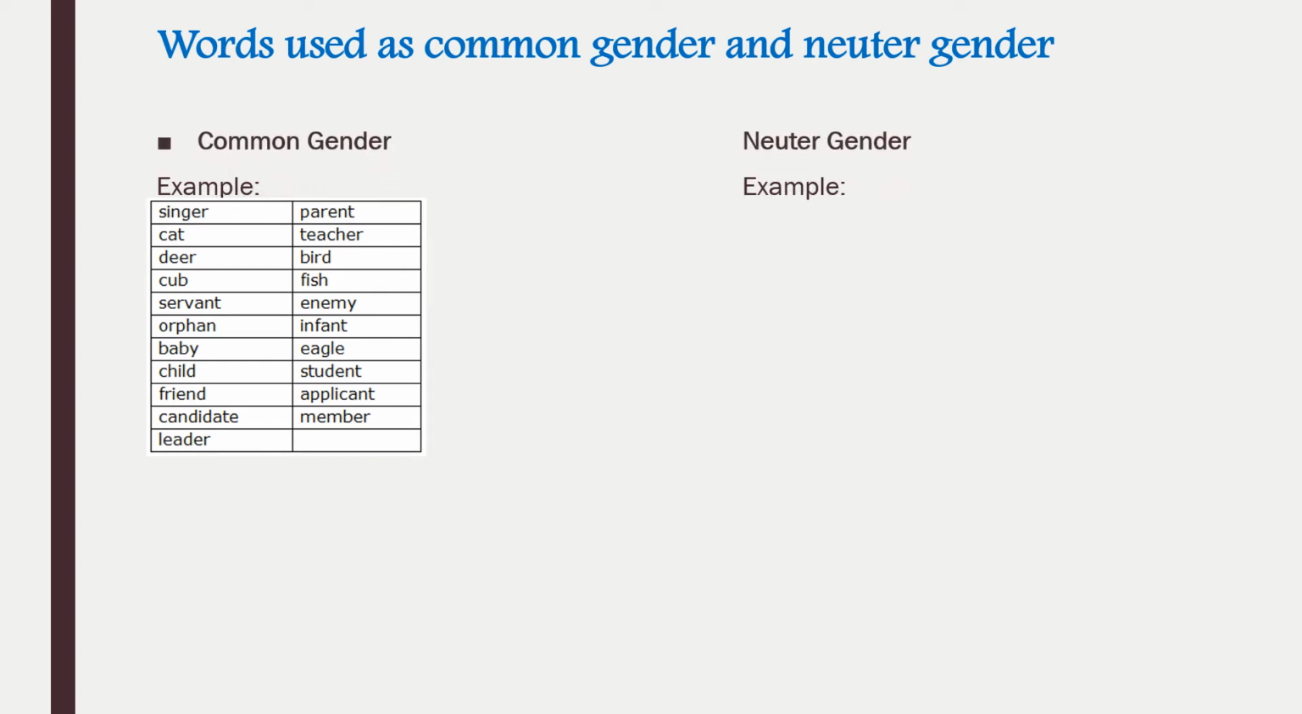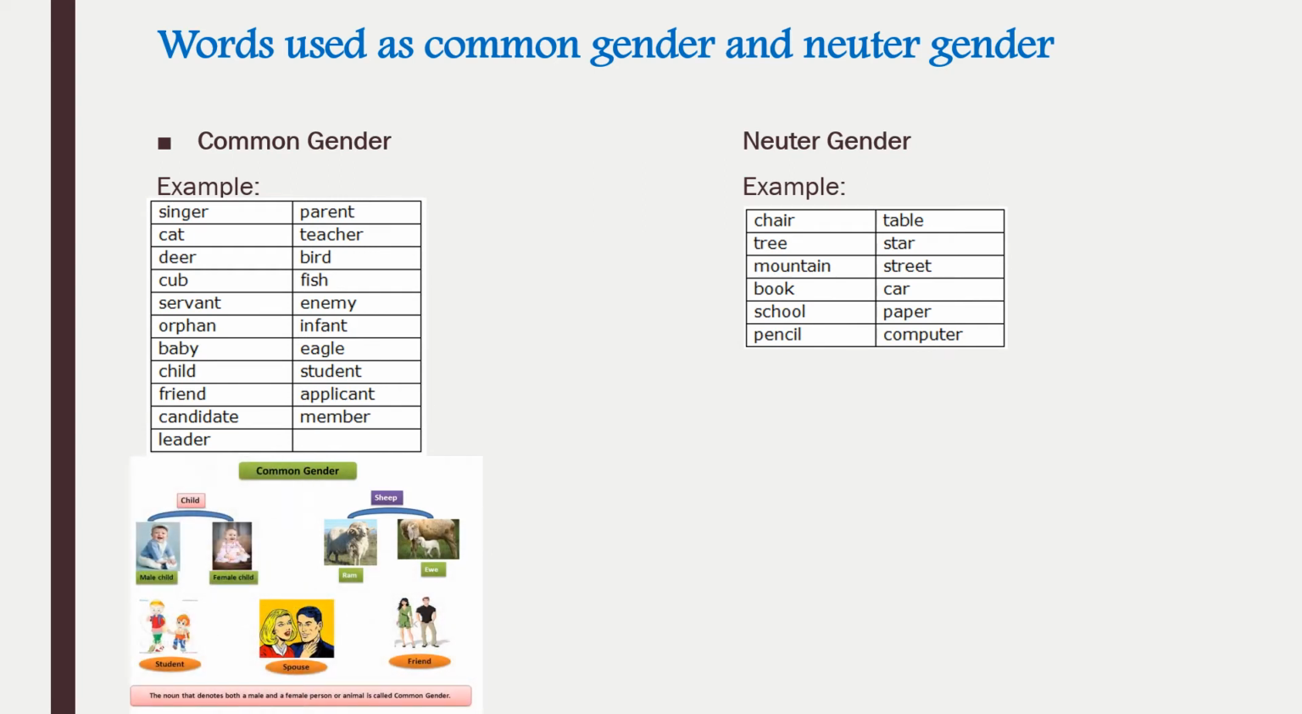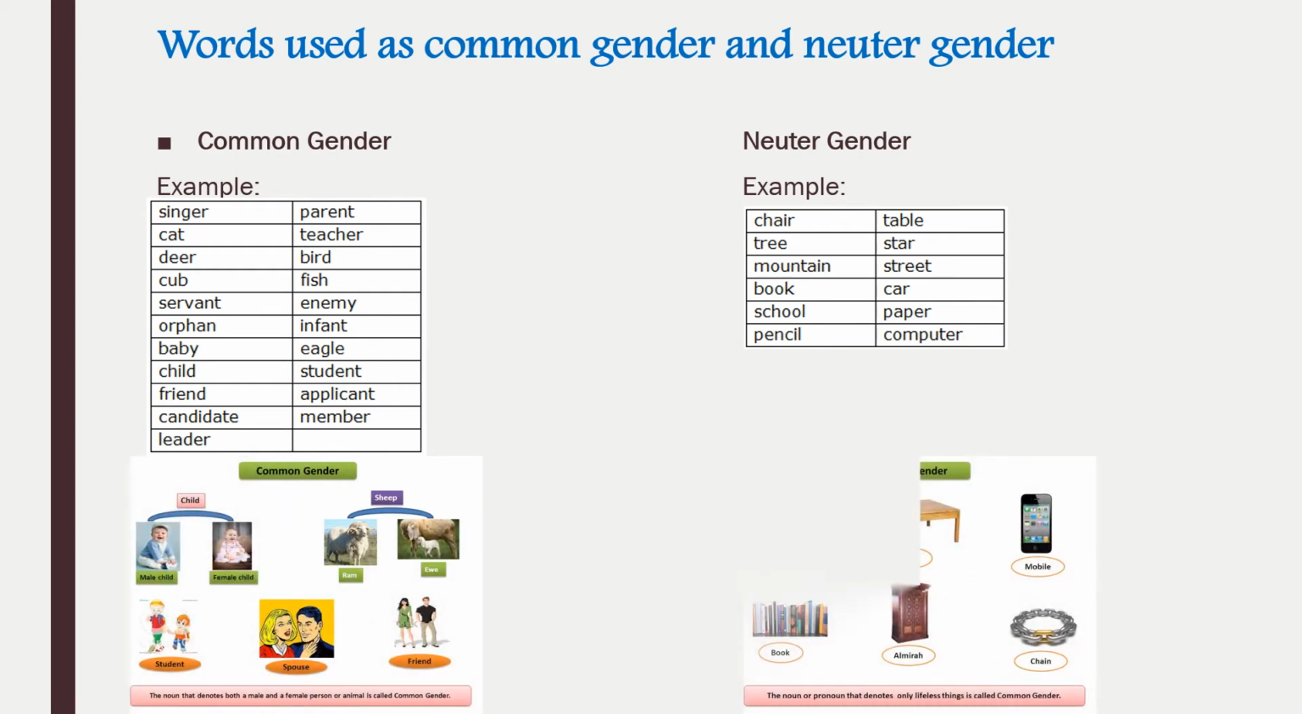Common gender and neuter gender examples I am giving to you. You have to memorize them. So what is a common gender? The noun that denotes both male and female. So singer can be a girl or a boy. Parent can be mother or father. Teacher can be male or female. Likewise, you would be learning the examples of the common gender. And neuter gender are the things which are lifeless, means non-living things are referred to as neuter gender.